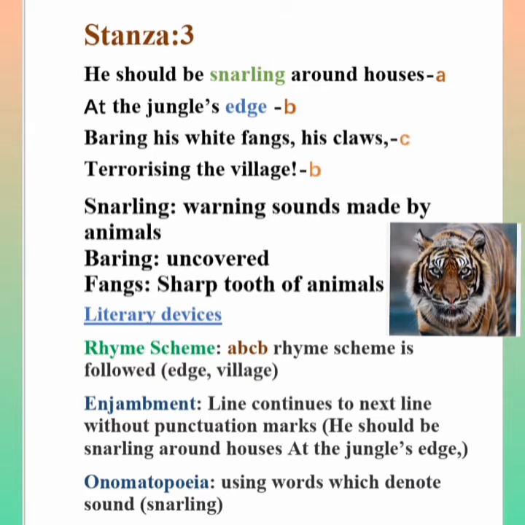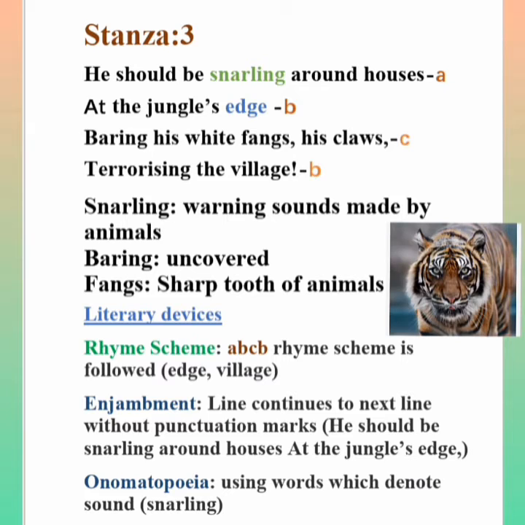And the next poetic device is enjambment. He should be snarling around houses at the jungle's edge. So the first line continues to the second line. There is no punctuation mark, so it is continued in the second line. So it is enjambment. And next, one more poetic device, onomatopoeia. Onomatopoeia means using words which denote sound. Snarling means the sound made by the tiger.